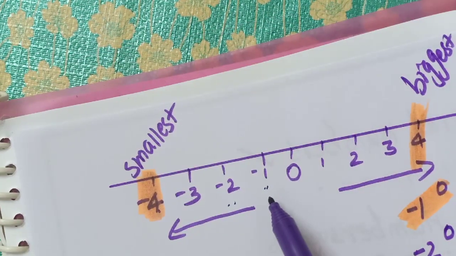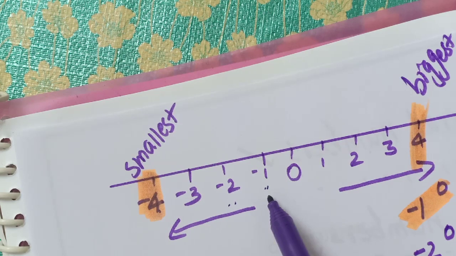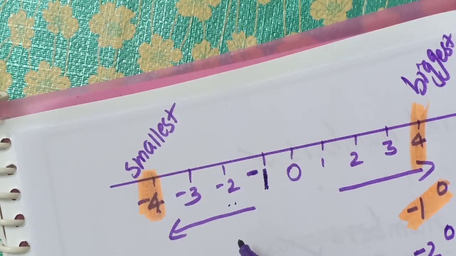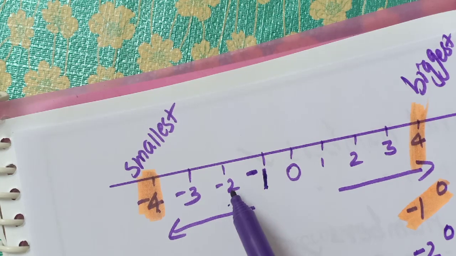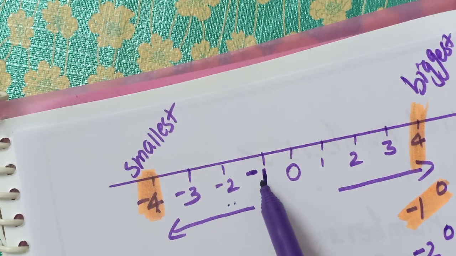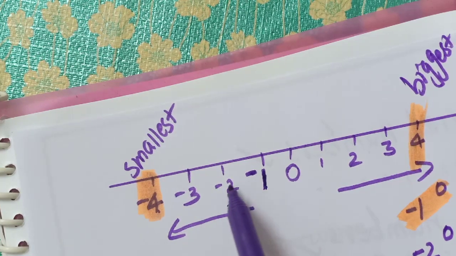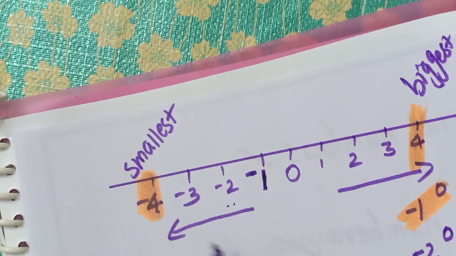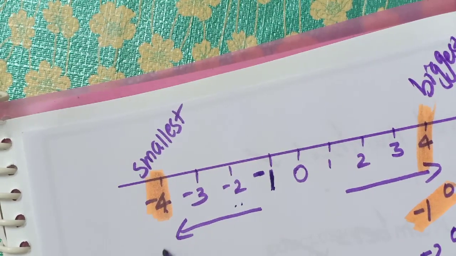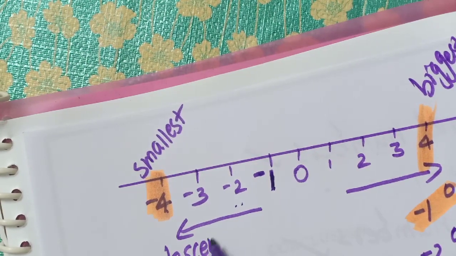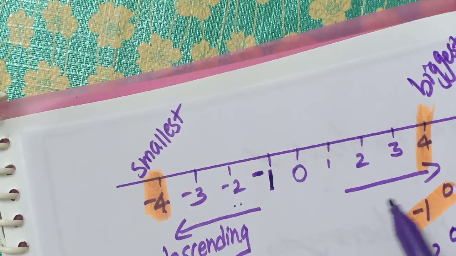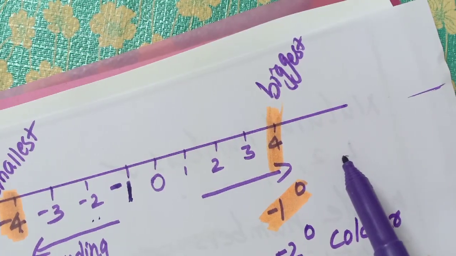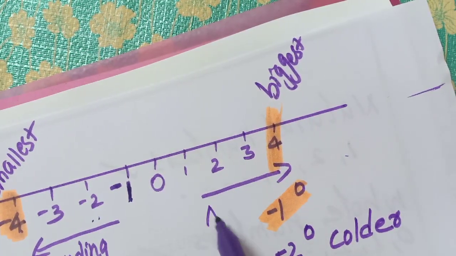So among the negative numbers, starting from minus 1, minus 1 is the biggest one. After minus 1, minus 2. The value reduces. It is going on in the descending order. But when it is going to the right, the value is increasing. Ascending order.